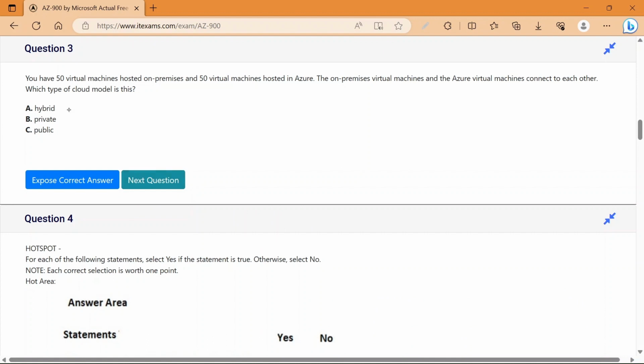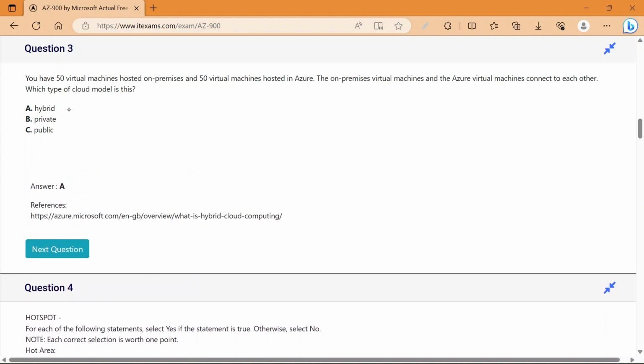Now question number 3. You have 50 virtual machines hosted on premises and 50 virtual machines hosted in Azure. Now the on-premises virtual machines and the Azure virtual machines connect to each other. Which type of cloud model is this? So the correct answer is hybrid model.